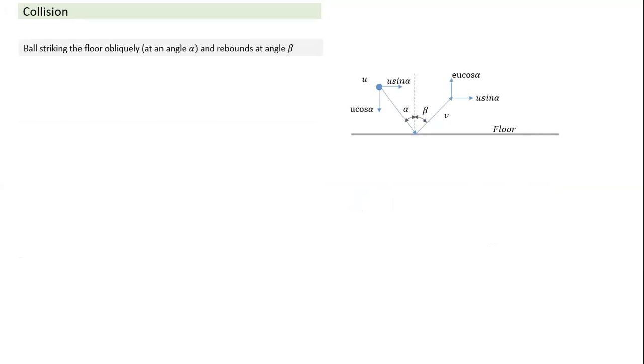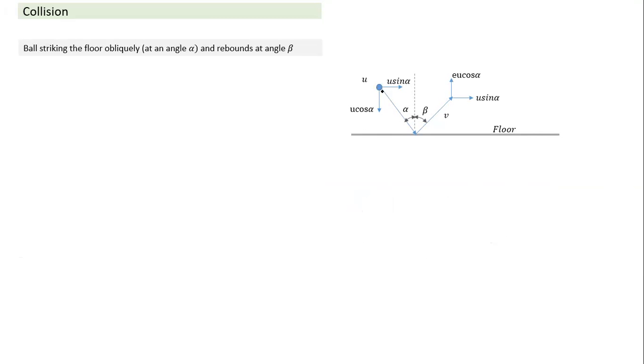That is 1D. What is oblique collision? It is something like this: a ball striking the floor obliquely. Just throw the ball here. When the ball hits the surface, the impact is related to the velocity, including its direction, just before it hits the floor. So when we throw the ball, if it is not thrown vertically, it is an example of oblique collision.